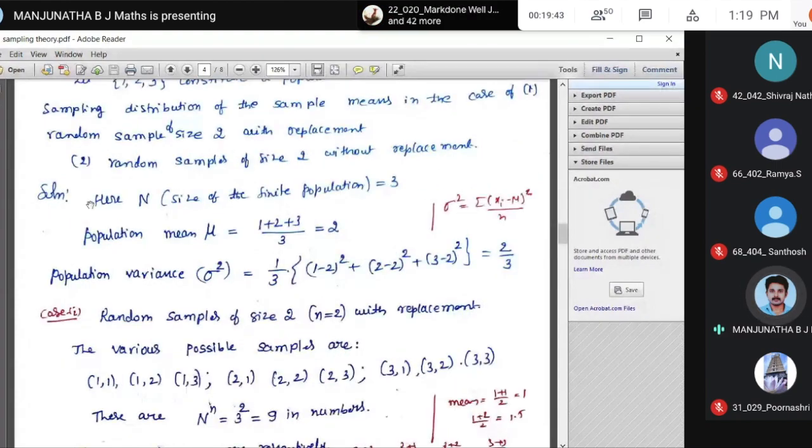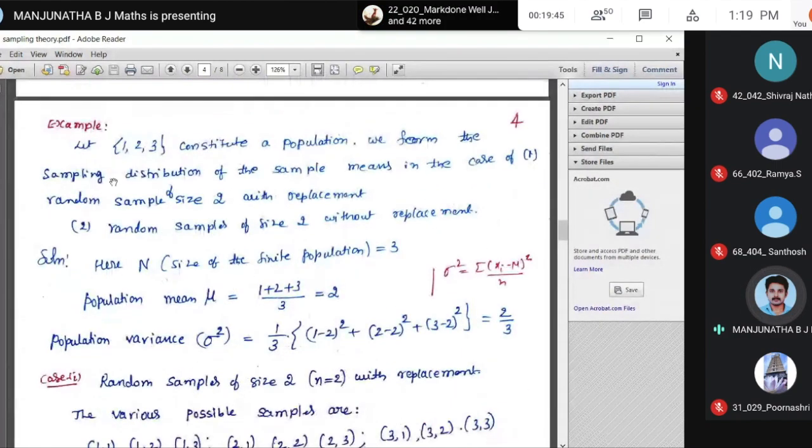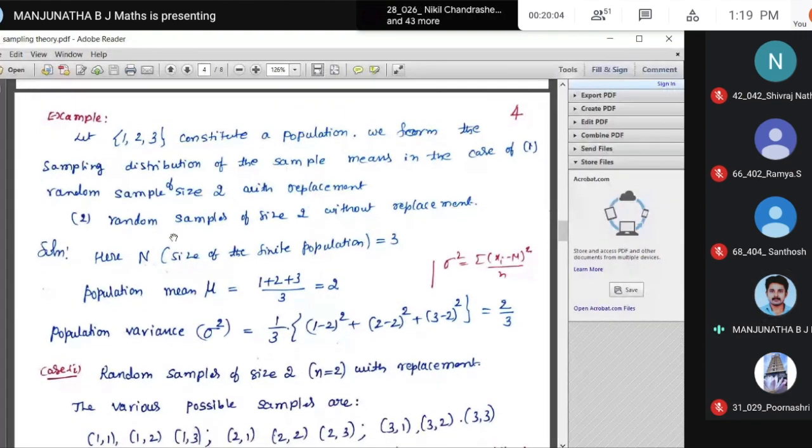So what is capital N here? The size of the finite population is 3: x1, x2, x3. What is the population mean? If you have x1, x2, x3, the mean is x1 plus x2 plus x3 divided by 3, correct? Similarly here, 1 plus 2 plus 3 divided by the total number of values, 3, that is equal to 2.